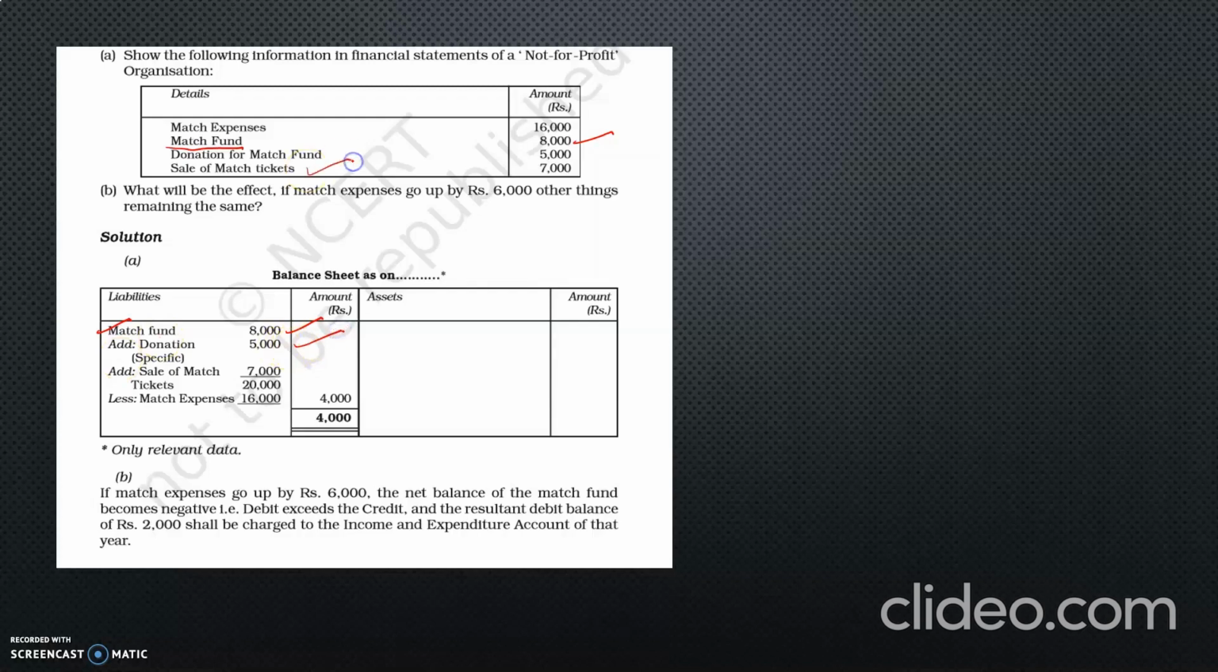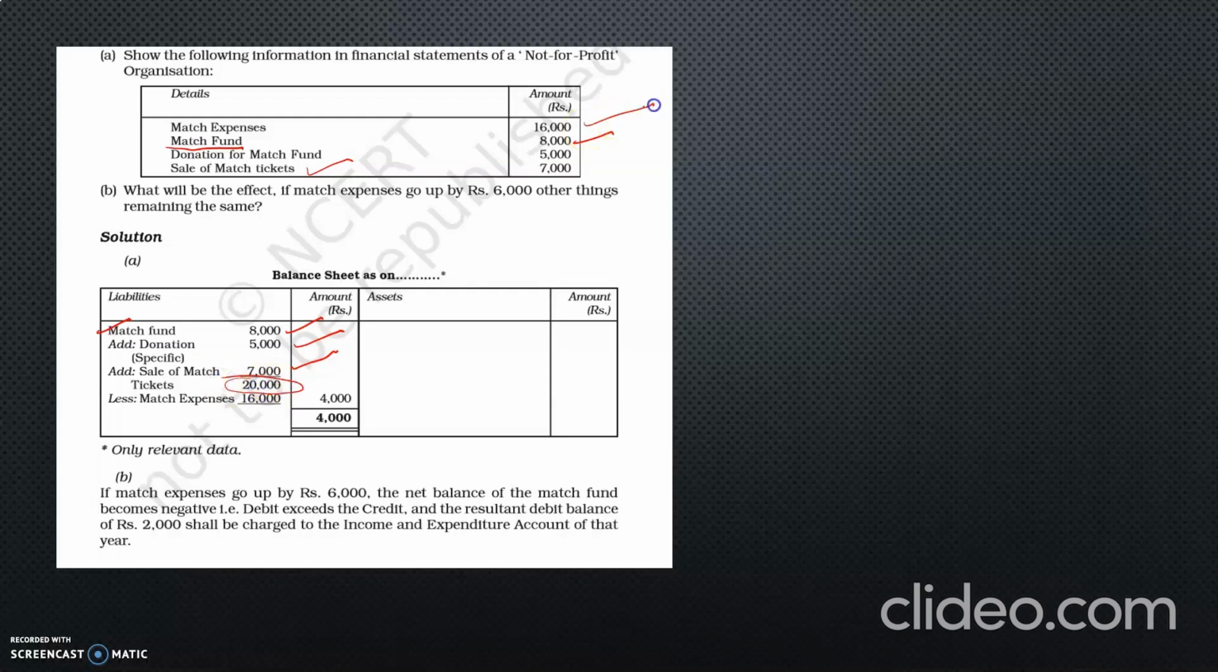Next, sale of match tickets. We have sold tickets at the time of conducting matches to the audience. We are going to receive money from that. It is income for the organization. Income related to the specific fund is added to the specific fund, 7,000. So now the total balance in the specific fund is 20,000.